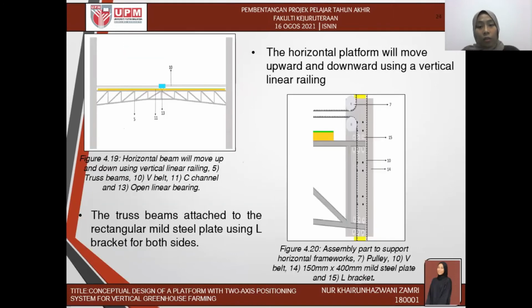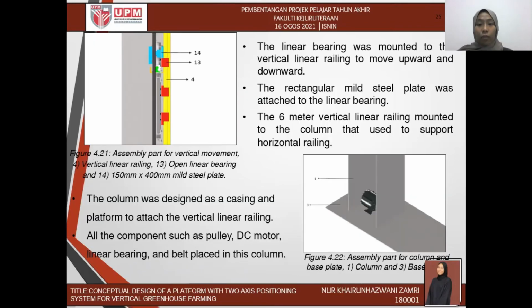Next, this shows the horizontal platform that moves upward and downward using the vertical linear railing. The linear railing was mounted to the vertical linear railing to move upward and downward, and a rectangular plate was attached to the linear bearing, and the 6 meter vertical linear bearing was mounted to the column that is used to support the horizontal railing. So this is the column that is used to place all the components, such as the pulley, motor, linear bearing, and belt.